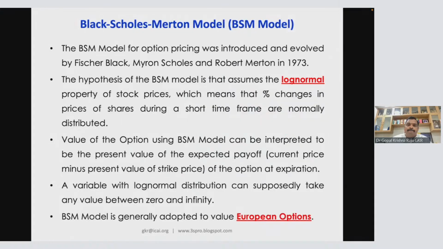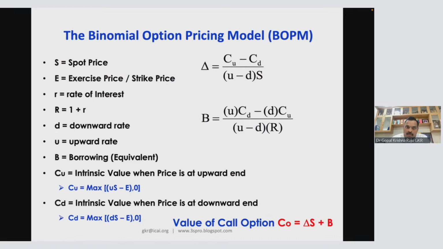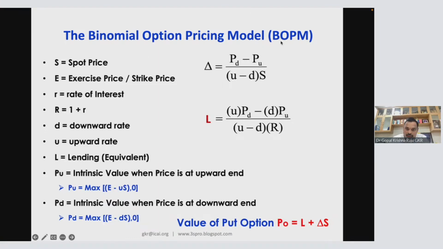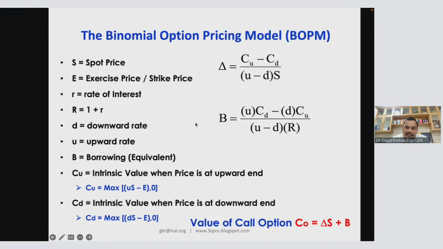Now let me come to this question. This is a simple question on what we call the binomial model, single period model. This is a binomial option pricing model, single period, for call option and put option. These are the formulas. I'll explain this with an example. So what is this delta called? What is this borrowing called? I'll just explain this with an example.